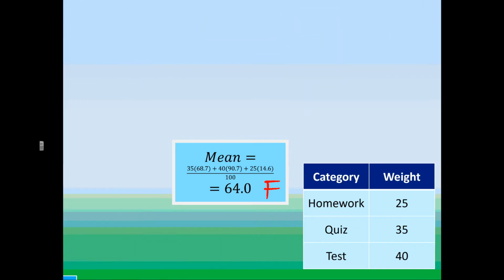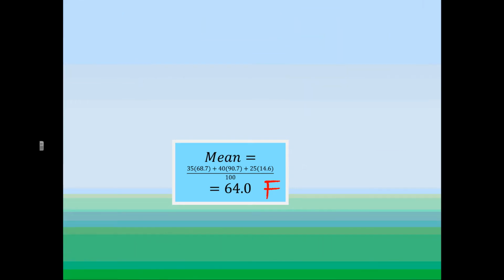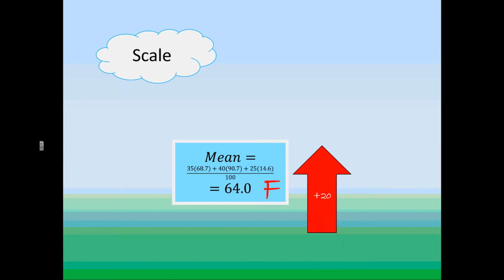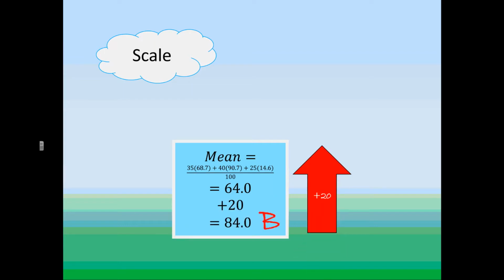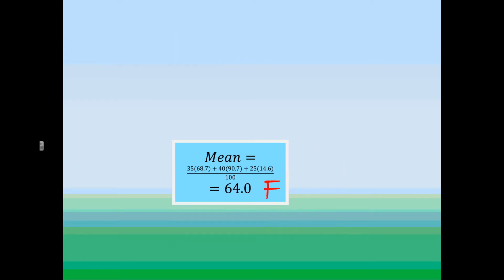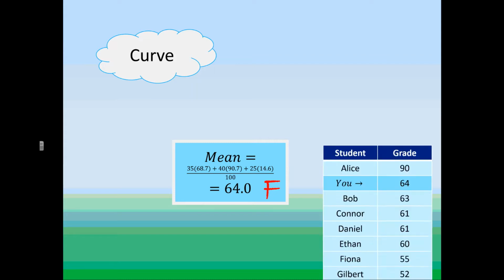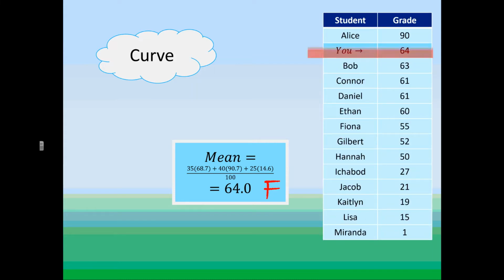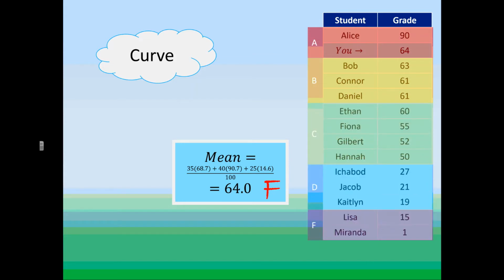After you get this F on your report card, other things can happen, and we've talked about what other things could happen. Firstly, we decided to talk about scales. With scaling, we just add something to each score, and your F becomes a magical B. That is highly rare, but possible. We also talked about curves, and how curves have very little to do with how well you did in the class and how much you know, and more about what other people know. As long as you sabotage a whole bunch of other people, it doesn't matter that you are not as smart as Alice, you still get an A. That's how a curve works.